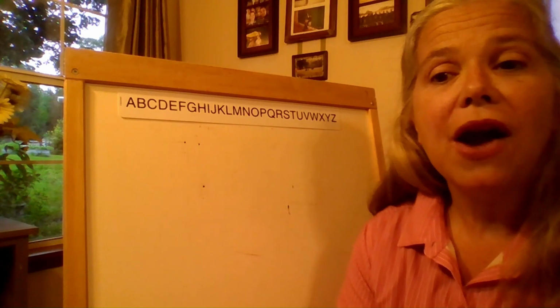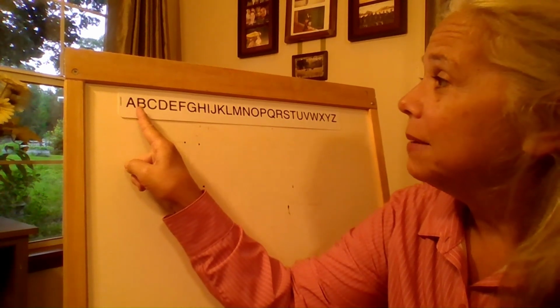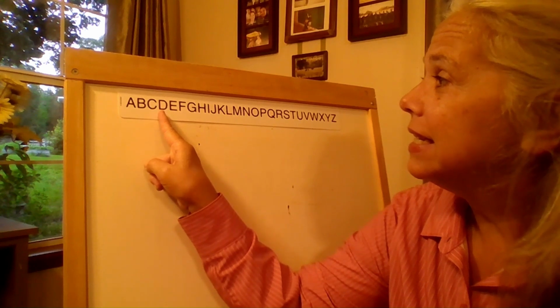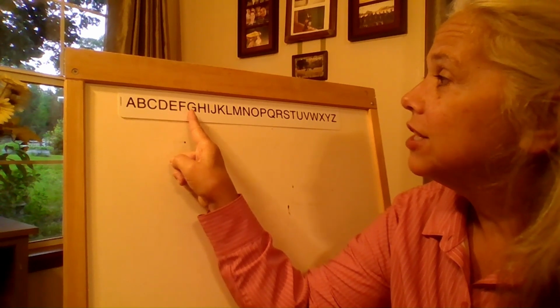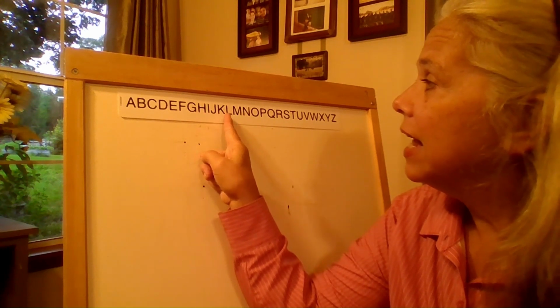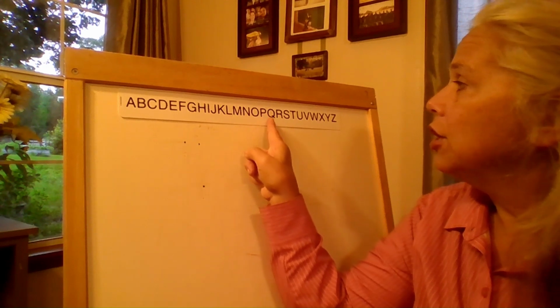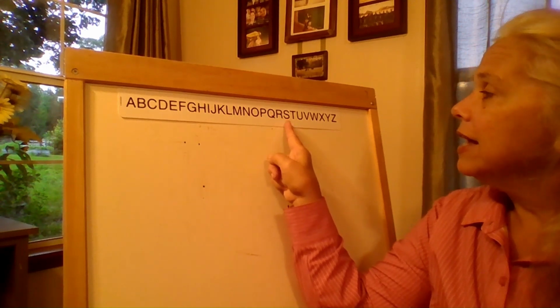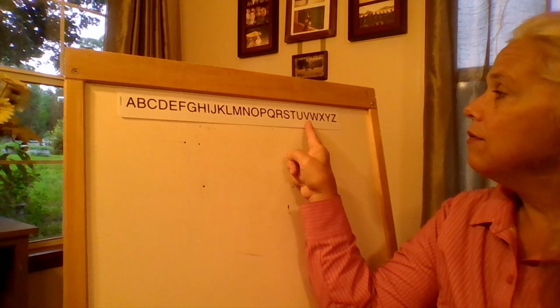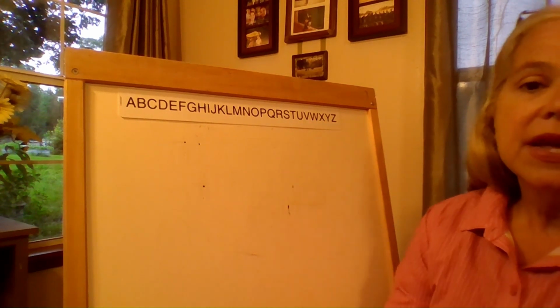Today, we will review our English alphabet. Say the letters with me. A, B, C, D, E, F, G, H, I, J, K, L, M, N, O, P, Q, R, S, T, U, V, W, X, Y, Z.